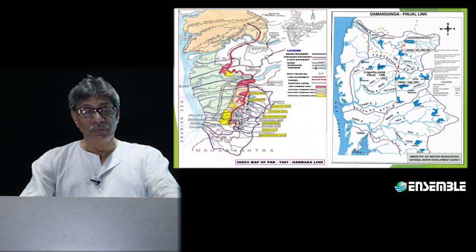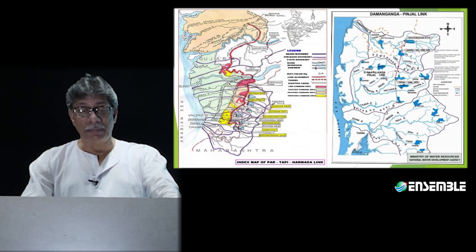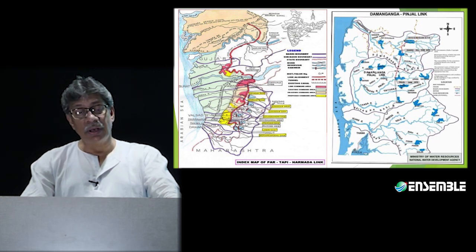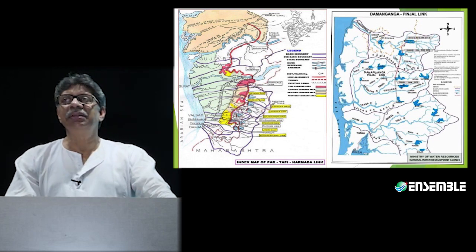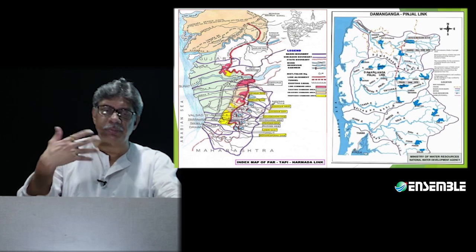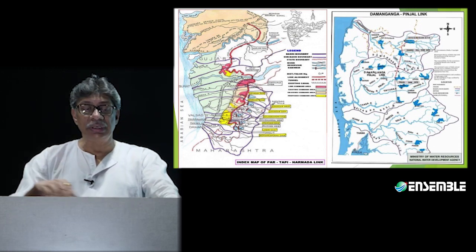Accordingly, you're going to find different types of interlinkings that have been there. That is going to be the Daman Ganga-Pinjal link, the Par-Tapi-Narmada link. All of these types of links can be effective. To an extent they have been, but they also come with many more problems than what we are actually talking about.